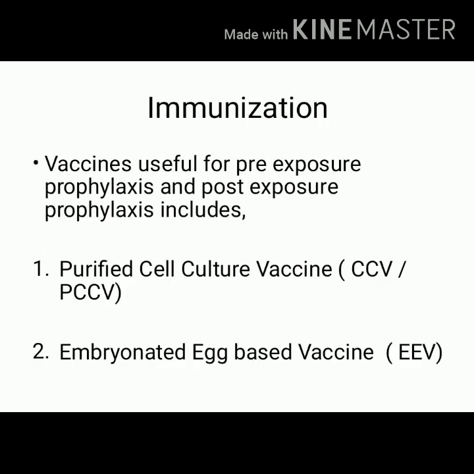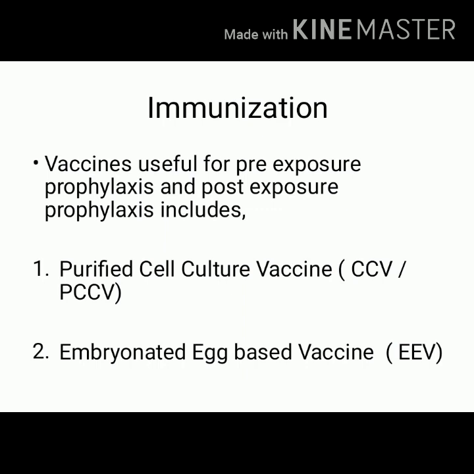The next criteria is immunization. For immunization, we are using vaccines, and these vaccines are used for pre-exposure prophylaxis as well as post-exposure prophylaxis.